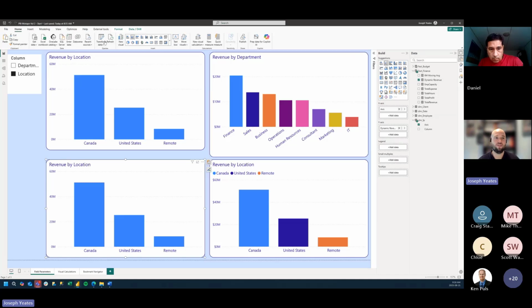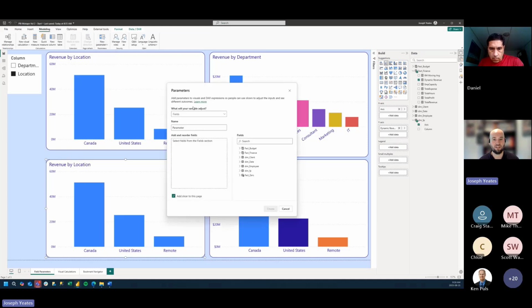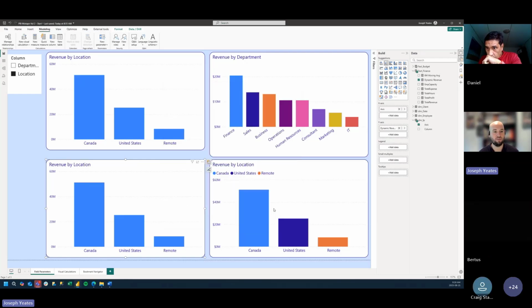And so how to create a field parameter? Let's go to our modeling tab up here on the ribbon. And under new parameter, I'm going to select a field parameter. So from our employee table, I'm going to select department. And from our client table, I'm going to select location. I'm going to leave this checked on for now with add slicer to this page. I'm going to hit create.